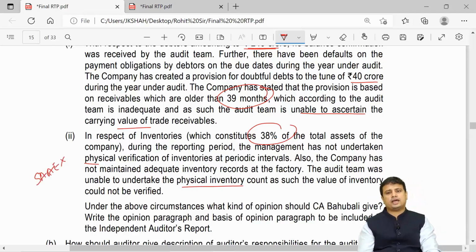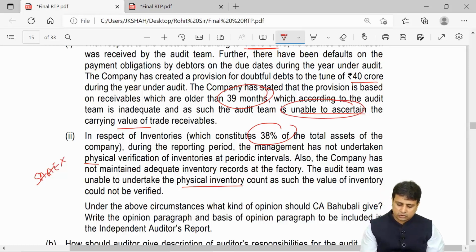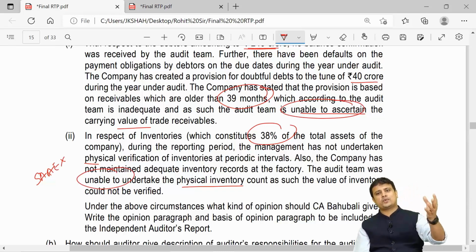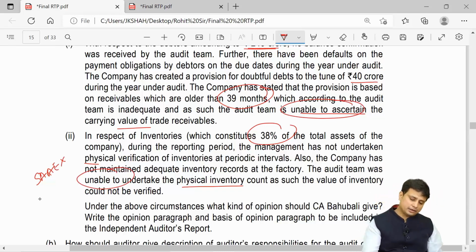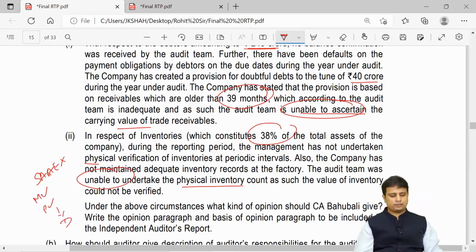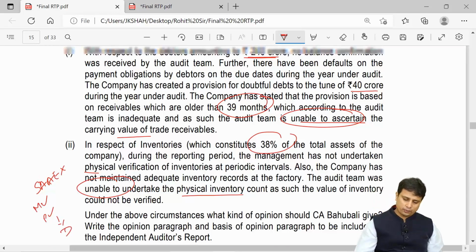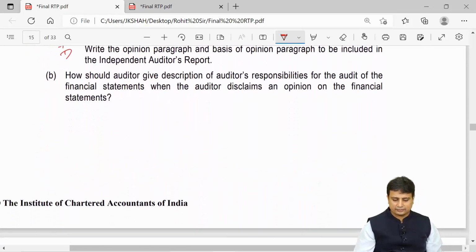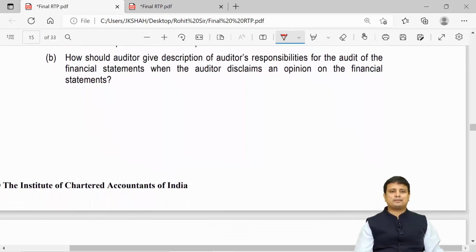If we do not have PSI, and see here also they said unable to ascertain, here also they said we are unable to ascertain. So we do not have PSI, and it is very much evident that the matter is material as well as pervasive. Then in this case we will end up giving a disclaimer of opinion. So what you will give here is a disclaimer of opinion. So this was 17A.